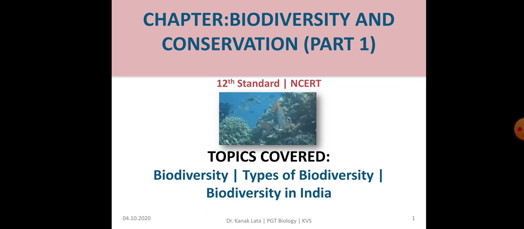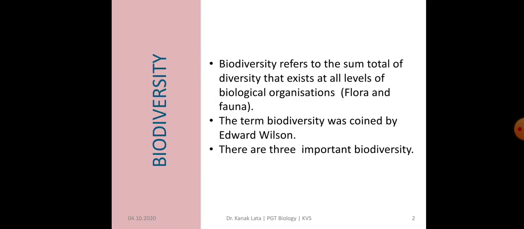In this session, we will discuss biodiversity, types of biodiversity and biodiversity in India. So let us start with biodiversity. The concept of biodiversity first appeared in the year 1980. Biodiversity consists of two Greek words, bios and diversity. Bios means life and diversity means forms. So biodiversity is the sum total of diversity that exists at all levels of organization.